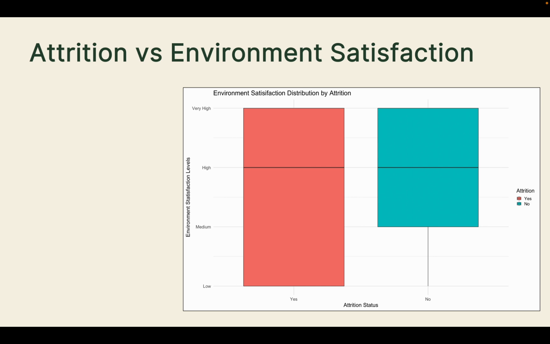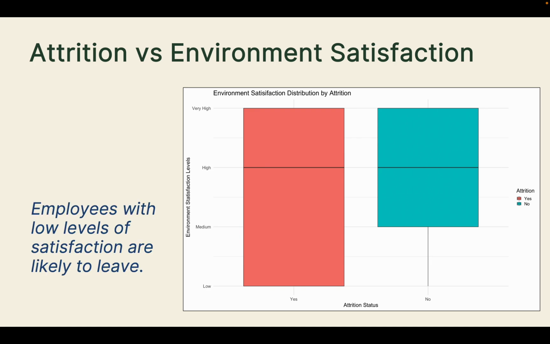So this tells us that how employees feel about their work environment, things like management support or even team climate, plays a big role in whether they decide to stay or leave. Therefore, job satisfaction and even work environment are critical non-financial factors in retention.